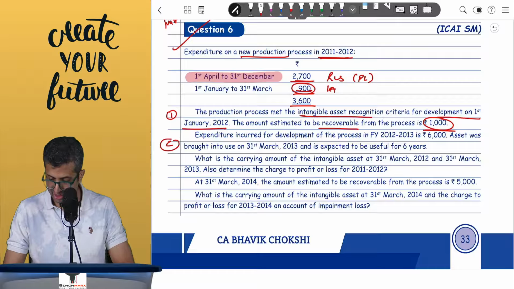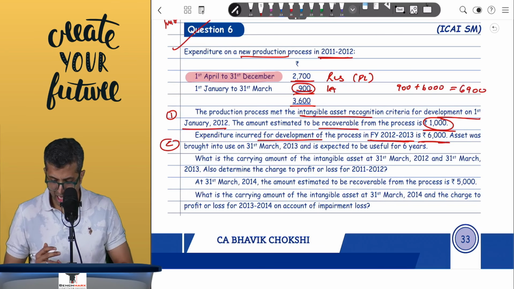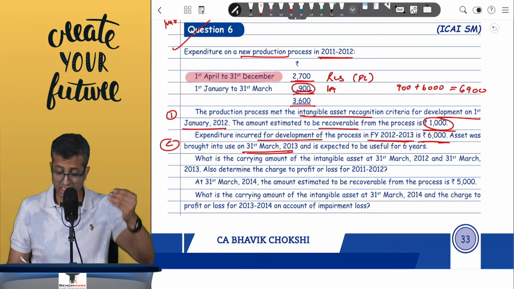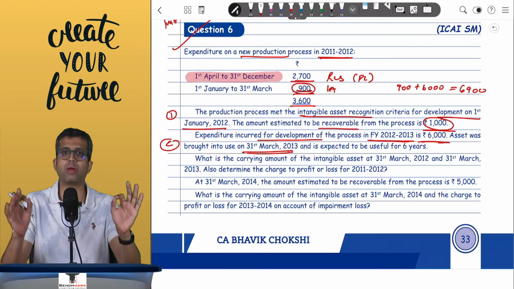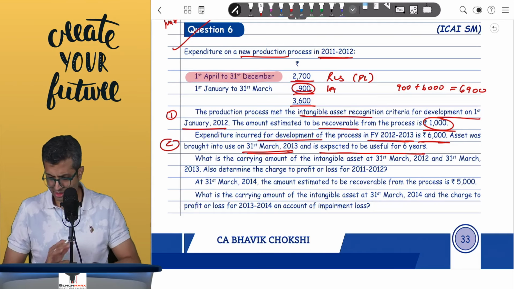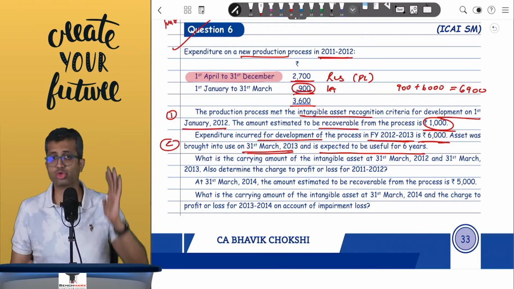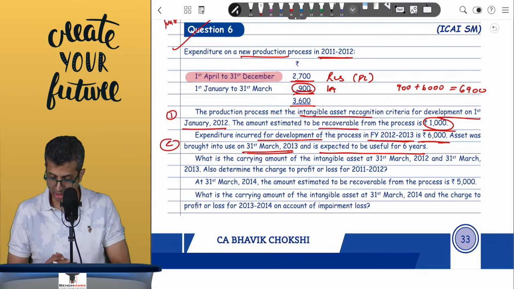Next, expenditure incurred for development in the year 12-13 is 6000, which means your intangible will go from 900 plus 6000 comes to what? 6900. You are still developing. The asset was brought to use on 31st March 13, that is at the end of the second year, and hence no amortization will happen in the second year and it is expected to be used for 6 years. So in the second year, there is no expense, but the intangible will be shown as 6900.